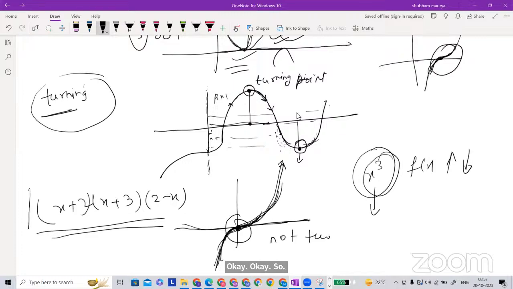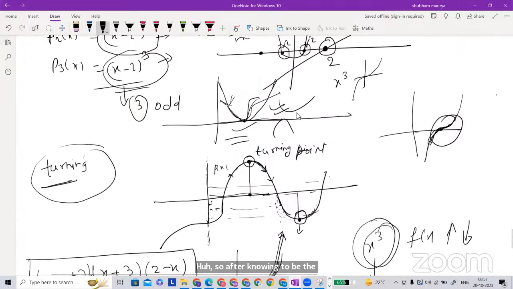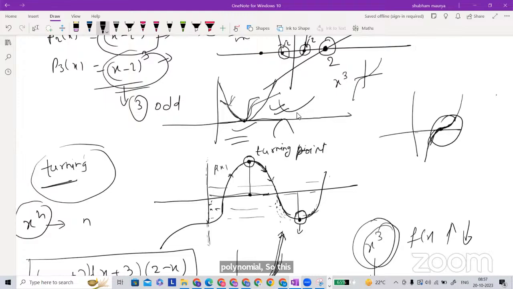If you want to draw it, there is one more property, the end behavior. This equation has a negative leading coefficient, so after knowing the end behavior we will decide that. Let me complete the turning points first. If you have a polynomial with degree n, it has at most n turning points, not at least, at most.